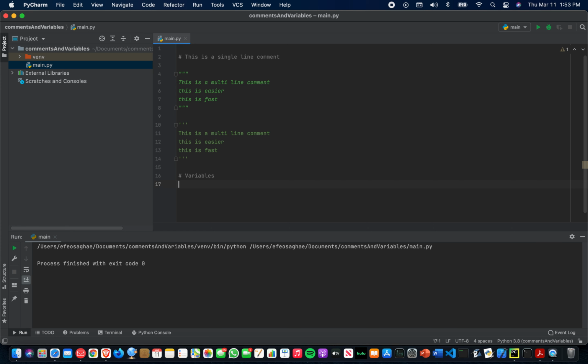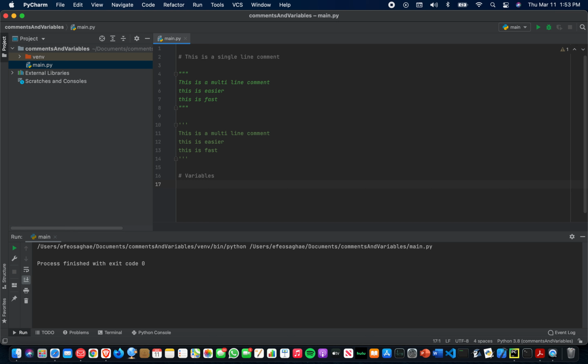What are variables? Variables are identifiers of a physical memory location, which is used to hold values temporarily during program execution. The Python interpreter allocates memory based on the data type of the variable's value. Different data types like integers, decimals, characters, and so on can be stored in these variables.